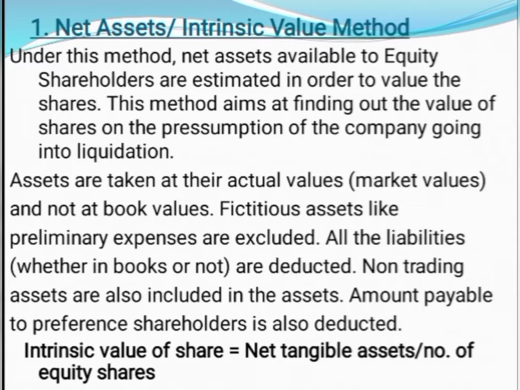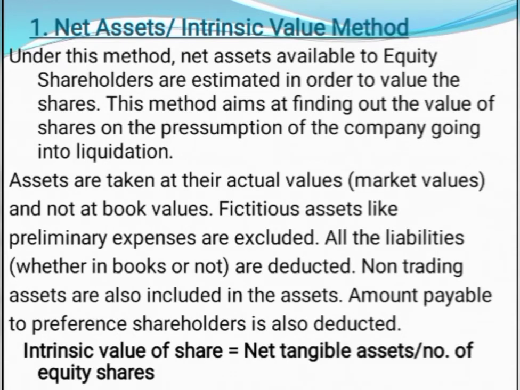If a company goes into liquidation, what procedures do we have to follow? The assets available with the company have to be realized, and whatever liabilities are due to outsiders, whether short term or long term, have to be paid off. After paying the liabilities, if any amount remains, it will first be used for returning the amount due to the preference shareholders, and whatever balance remains is considered the net asset available to the equity shareholders. That is taken as the base to calculate the value of shares.